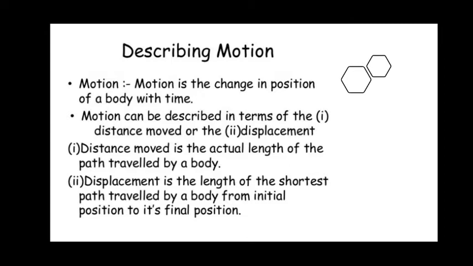For example, students, if you are moving from Bangalore to Mysore by the highway, that is called the distance. But if you take a shortcut to reach Mysore from Bangalore, then the shortest pathway is called displacement. Hope you have understood the difference.